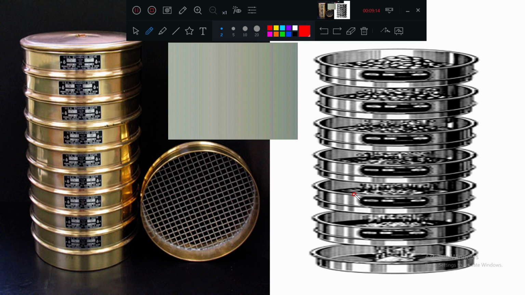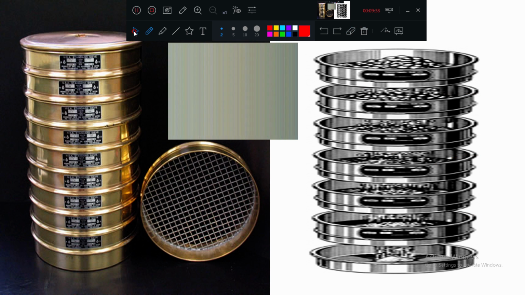The main aim of this experiment is separating a given fraction into different separate fractions: 2.36 fraction, 1.18 fraction, 500 micron fraction, like that. Now it is clear, I hope I have explained sieve analysis clearly.